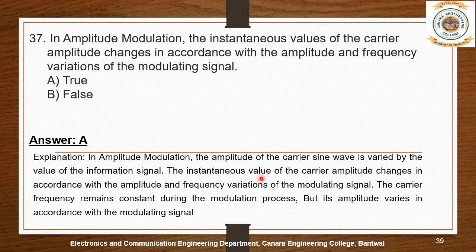The instantaneous value of the carrier amplitude changes in accordance with the amplitude and frequency variation of the modulating signals. The carrier frequency remains constant during the modulation process, but its amplitude varies in accordance with the modulating signal. So in any modulation process, the carrier signal frequency is much greater than the modulating signal frequency or information signal frequency.